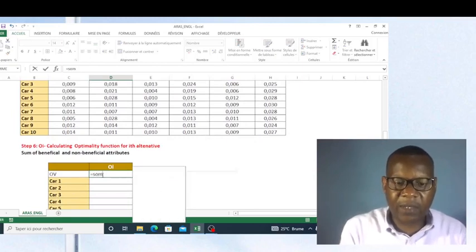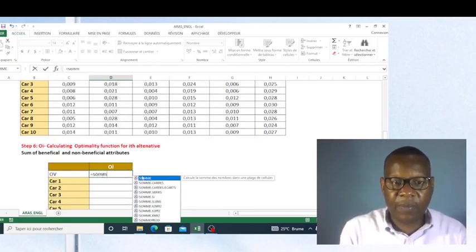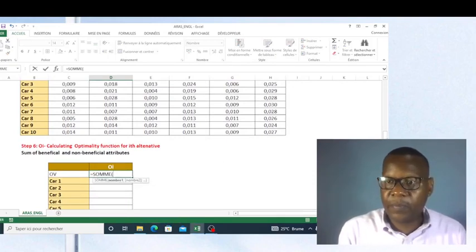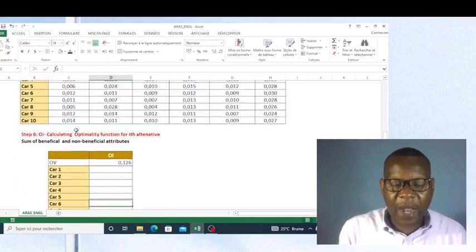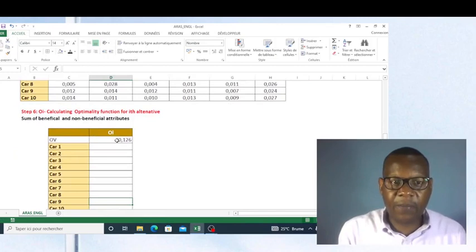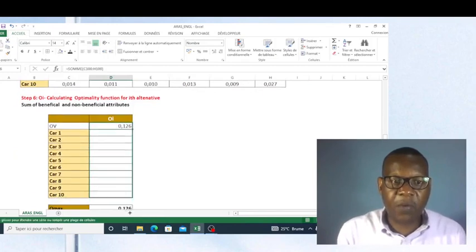In English this function is sum, but in French it's different. I select all these values and then I press enter. Now I copy down my formula and I have the optimality function of each alternative, or each car.